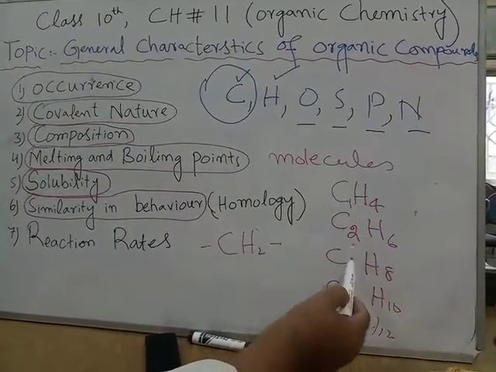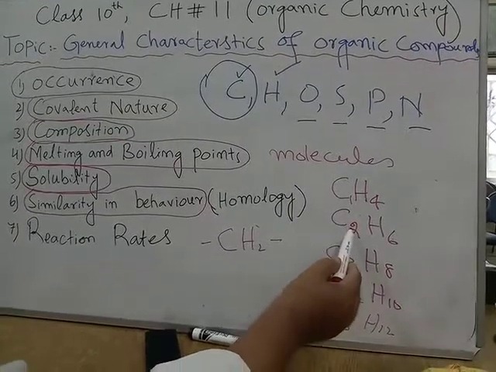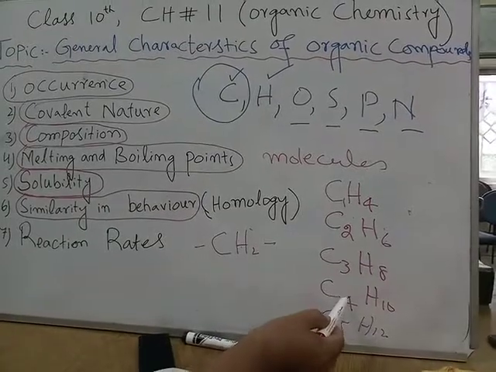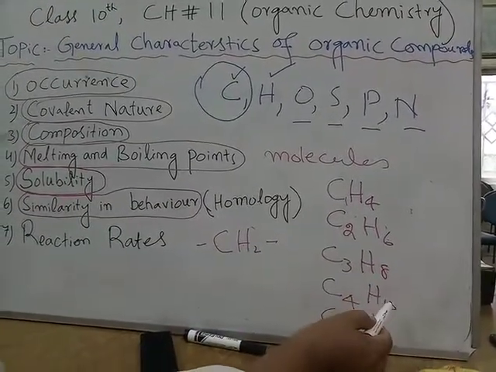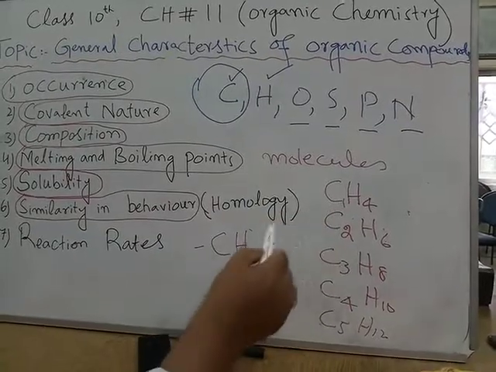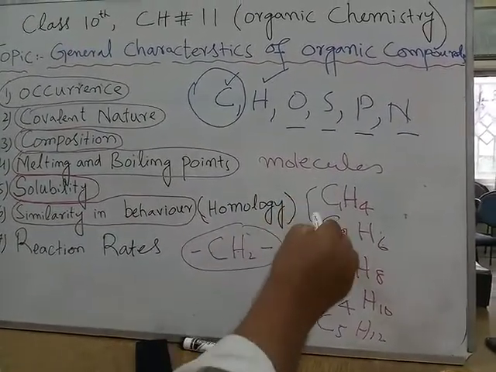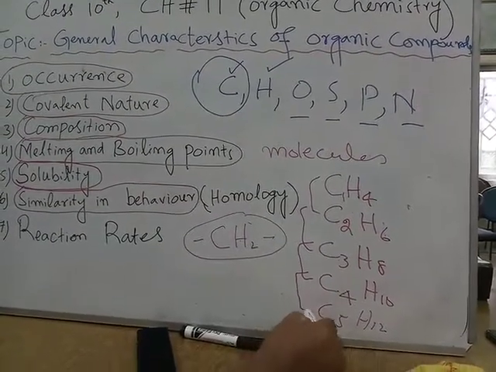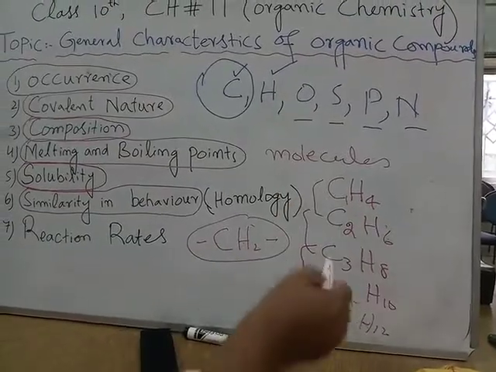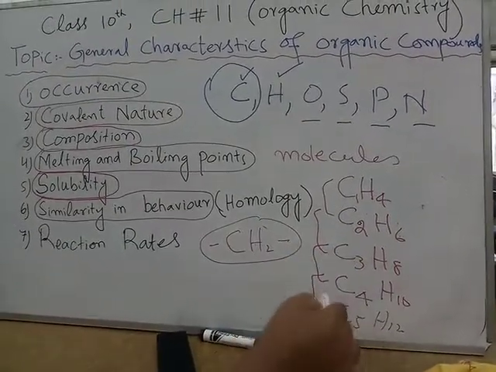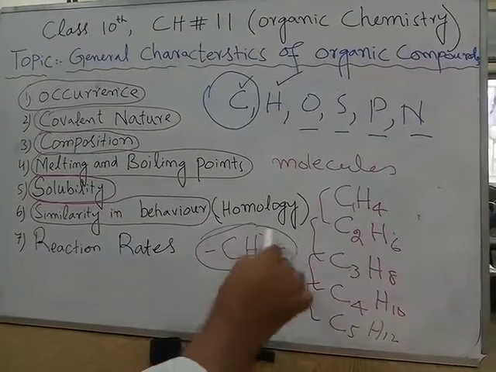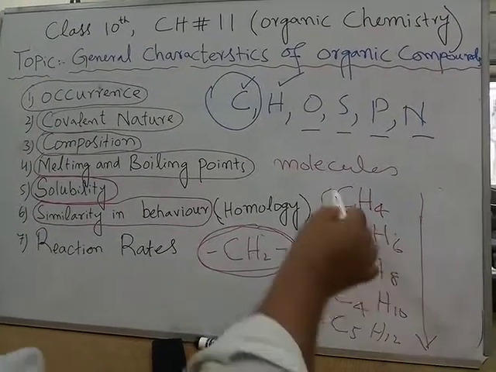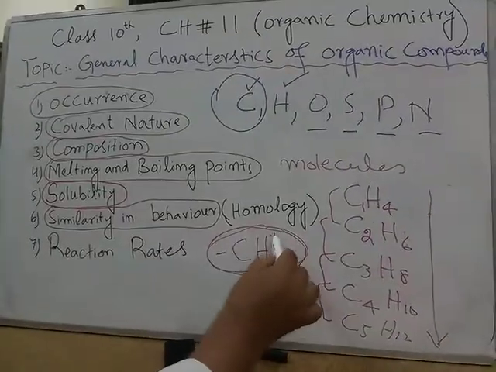Similarly, look at these two members, propane and ethane. C3 minus C2 is 1, C8 minus 6 is 2. Here 4 minus 3 is 1, and 10 minus 8 is 2. So there is a difference of CH2 between any two members which are consecutive, which are adjacent. So the difference between any two members is one methylene group, that is CH2. So such a series of compounds in which any two members differ from each other by one CH2 group is